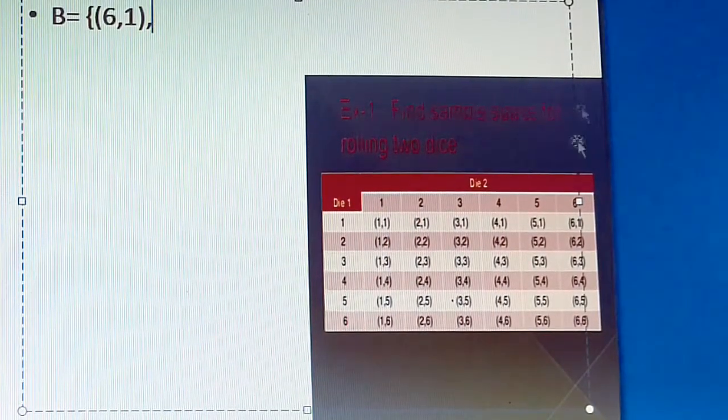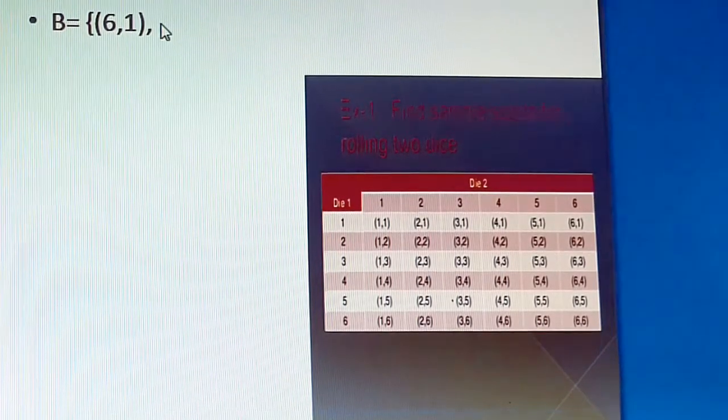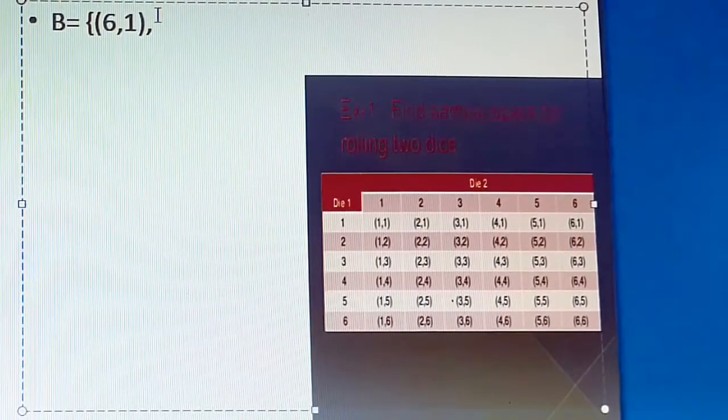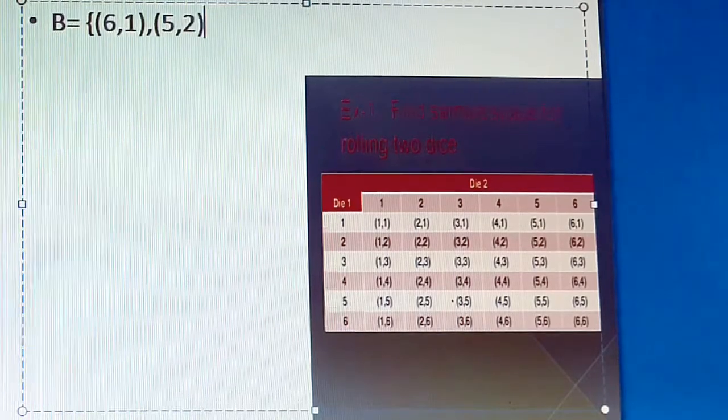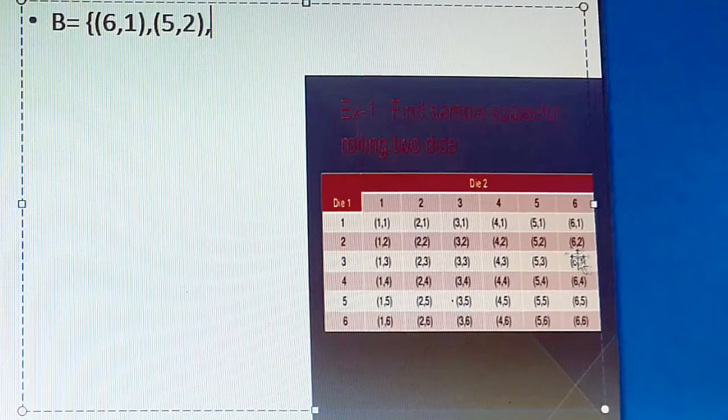In the second row, can anyone help me? What could be the next sample point? Yes, it is 5 comma 2. 5 plus 2 will give you 7. Yes, I can hear the answer. Good students. If you know, you can just work out along with me, because some students might know the answer. 6 plus 2 will give you 8. We cannot take that. 5 plus 2 is 7. Yes, in the second row we'll take 5 comma 2.